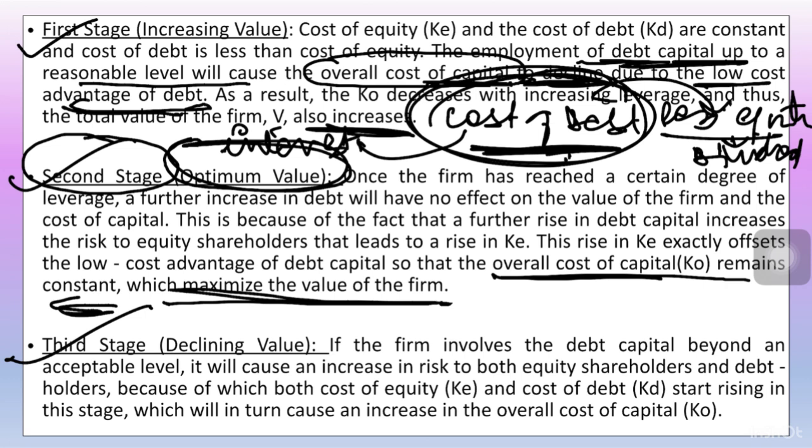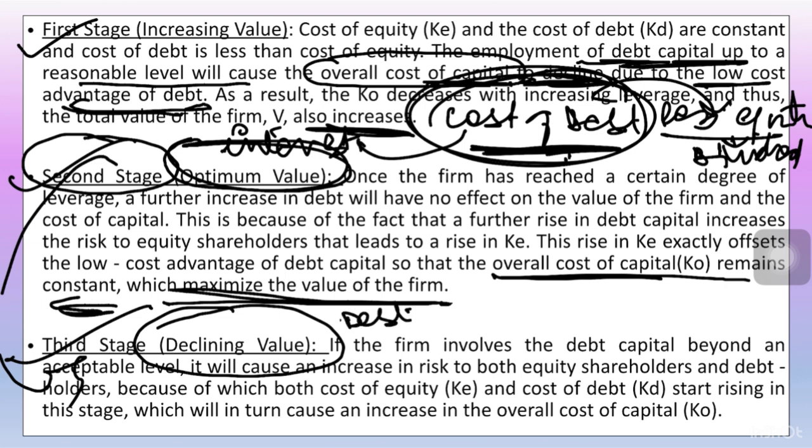If we go beyond this stage is the third stage, also known as the declining value. If the firm keeps on increasing the debt in the capital structure, this is going to increase the total cost of capital.